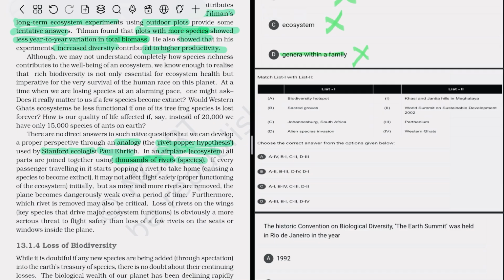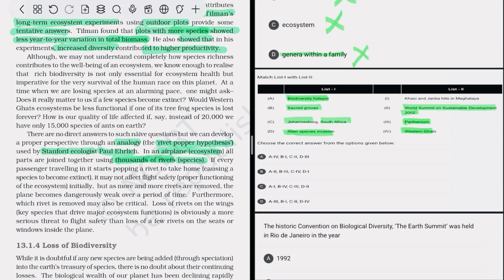After that, the next question: a biodiversity hotspot, which is the Western Ghats. The alien species invasion is Parthenium. Johannesburg, South Africa is where the World Summit on Sustainable Development was held in 2002.